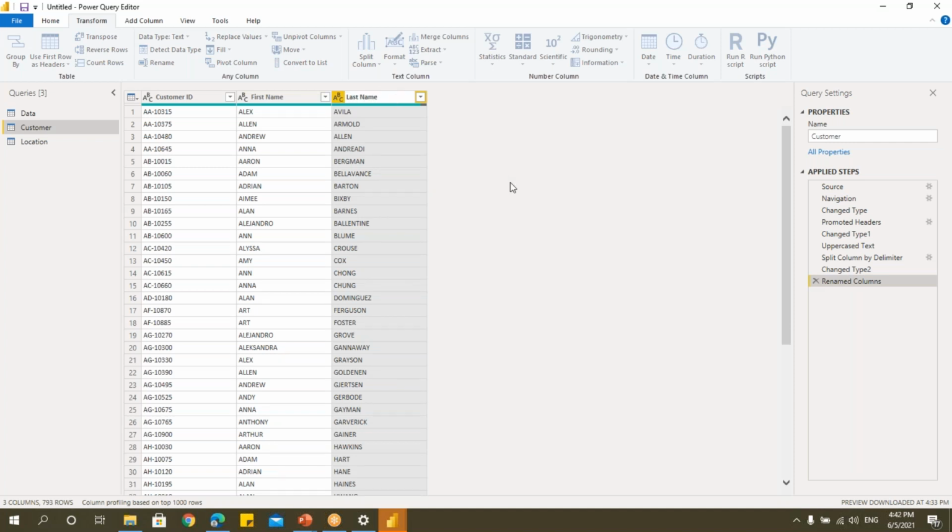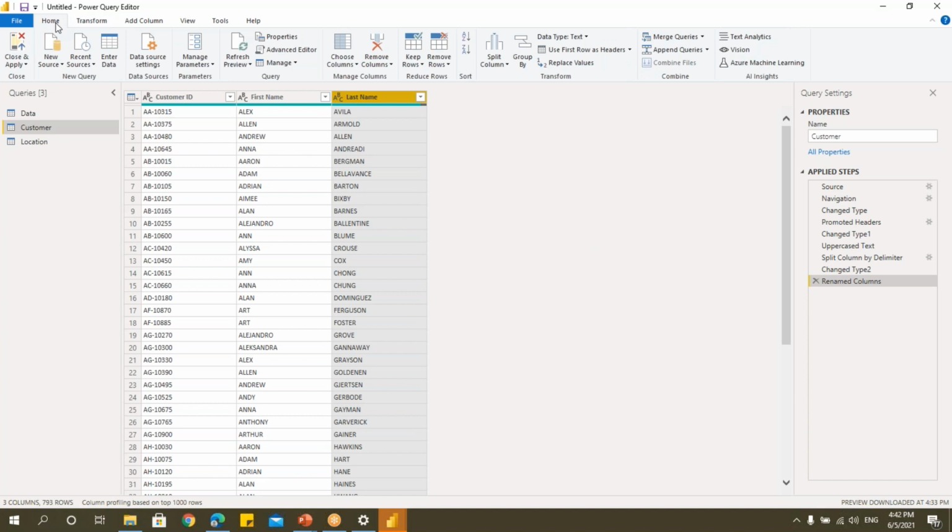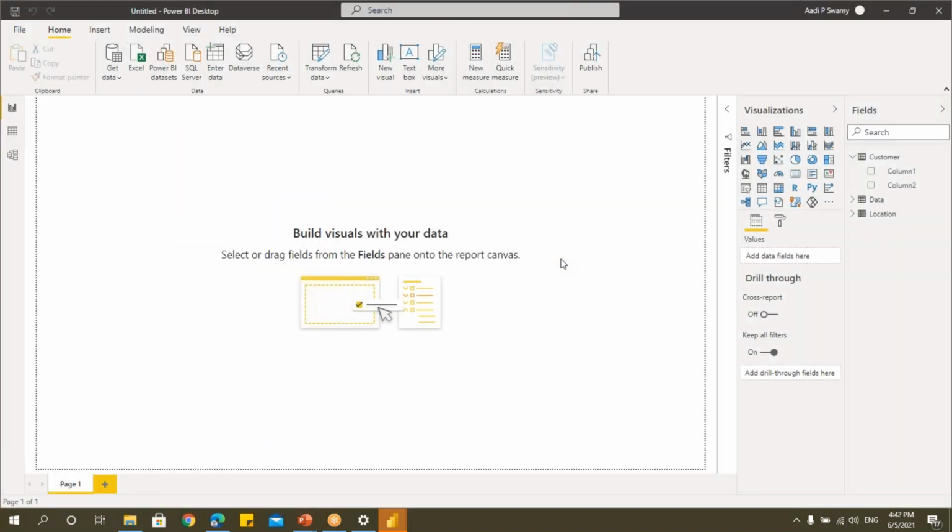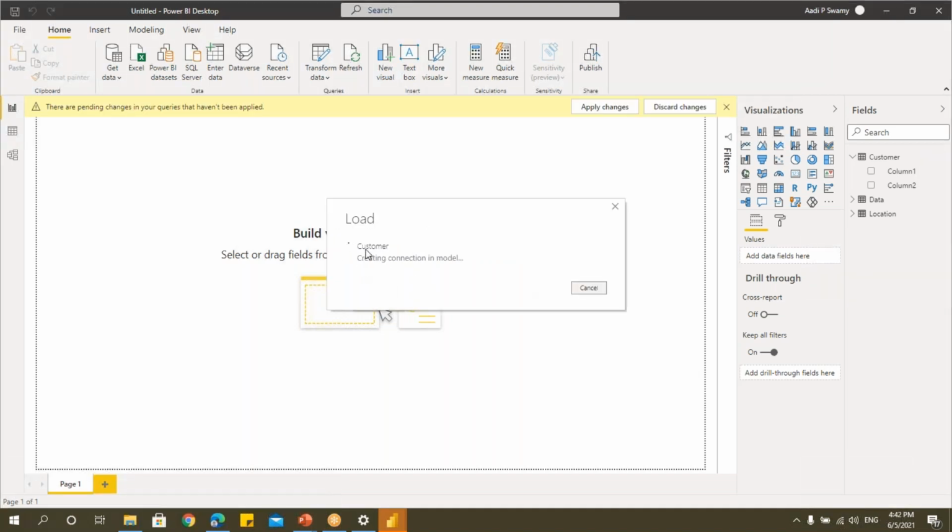Any modifications done in Power Query Editor will reflect in Power BI desktop. How? Let's go to this home, close and apply. Just say close and apply. Now I'm closing this Power Query Editor. Now you just observe what all modifications will happen once I edit the data there. Now again it is getting updated. Now let's see, I'll show you what all things can be modified here.